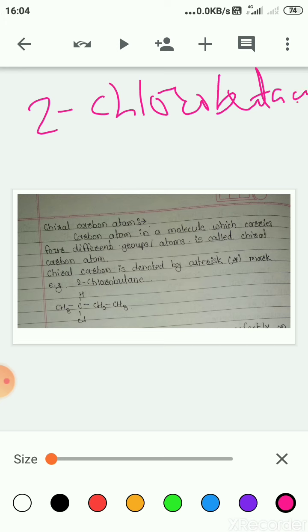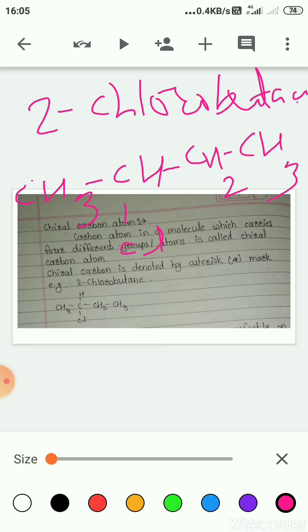Now see, 2-chlorobutane, generally we write CH3 CH Cl CH2 CH3. Numbering 1, 2, 3, 4, it is butane, and at the second position it contains chlorine, therefore 2-chlorobutane.